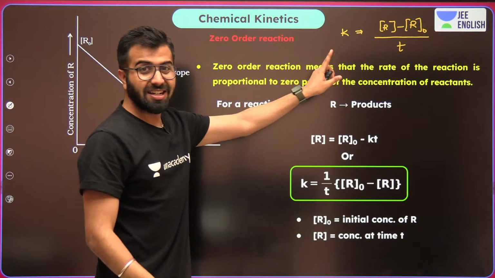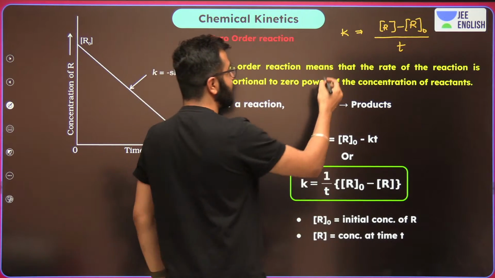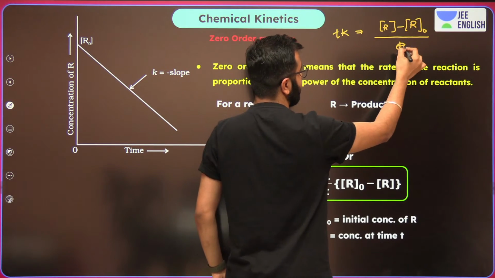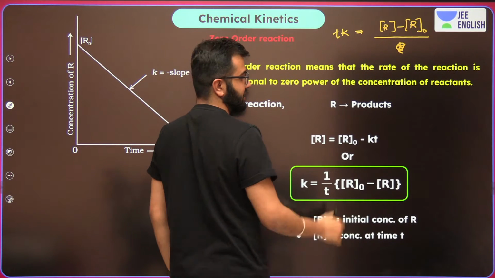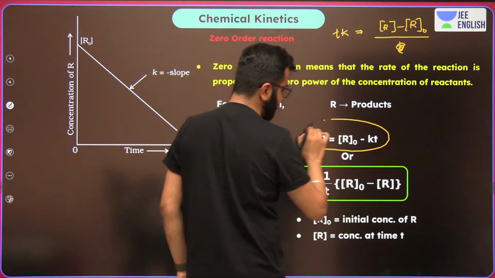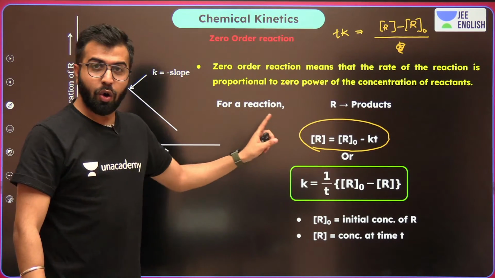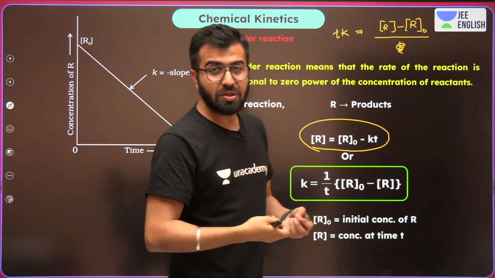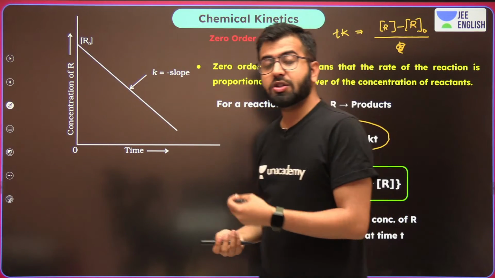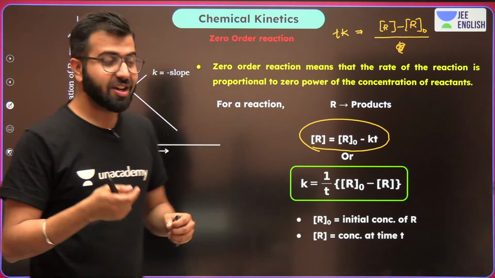Now take the T on the LHS. It's going to become KT. Take the R naught value on the LHS. So ultimately, while doing this, you will get the same expression. How are we getting this? This derivation is important. No serious student should run away from the derivations whenever it is important for JEE. So do remember this.